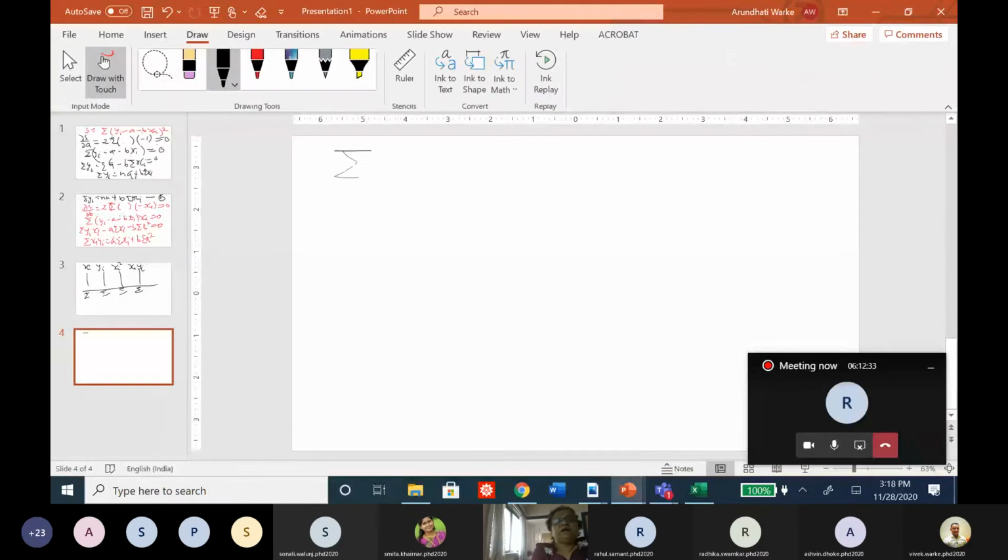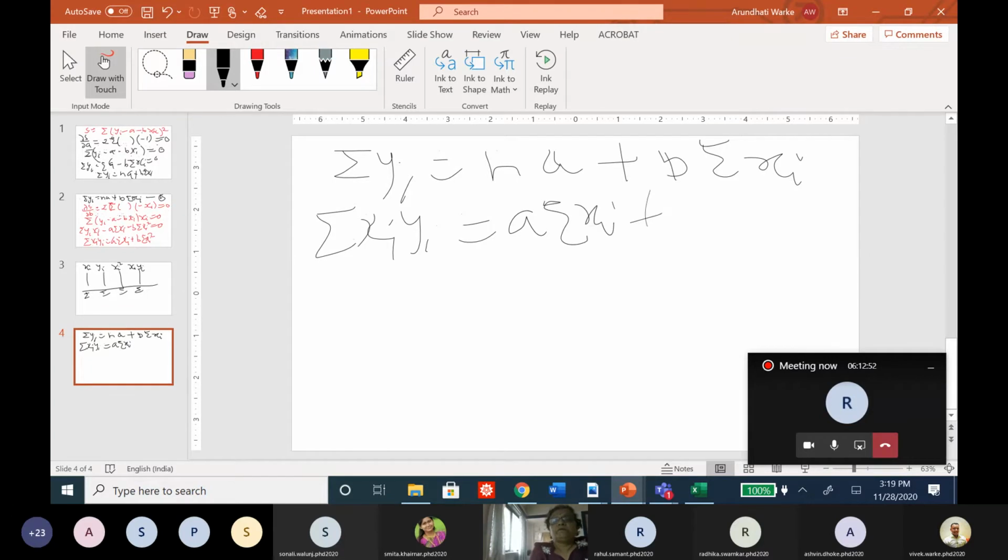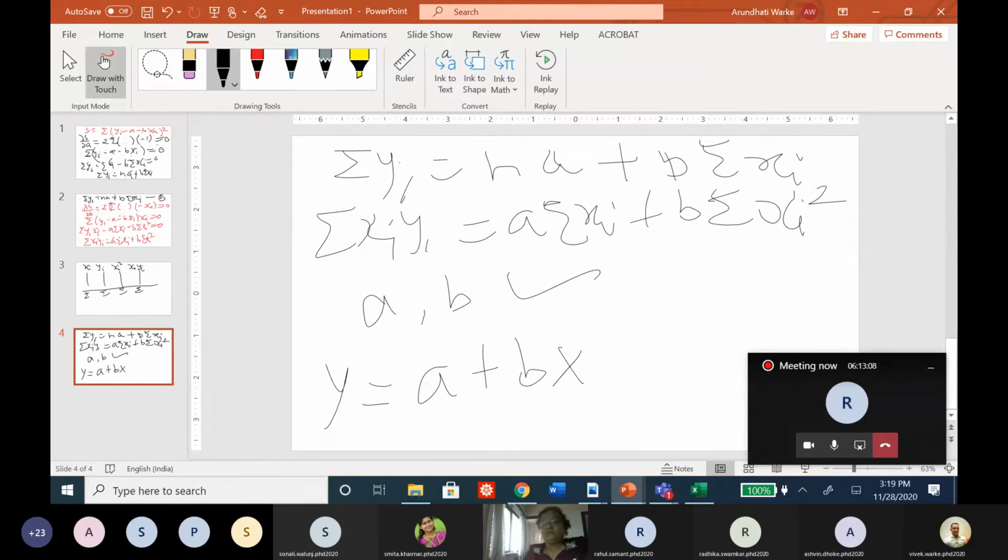Then substitute these sums in these equations. Summation yi is equal to na plus b summation xi, and the second equation is summation xi yi is equal to a summation xi plus b summation xi square. So we need only 4 columns. Substitute it here and get the values of a and b. Once you get these values, your trend line can be determined, y is equal to a plus bx. So this is called the method of least square.